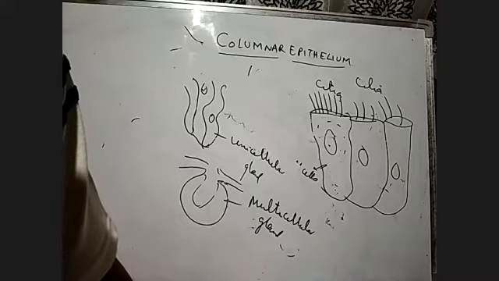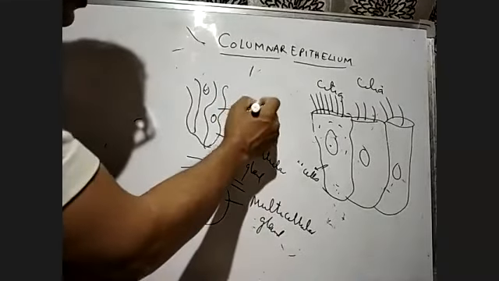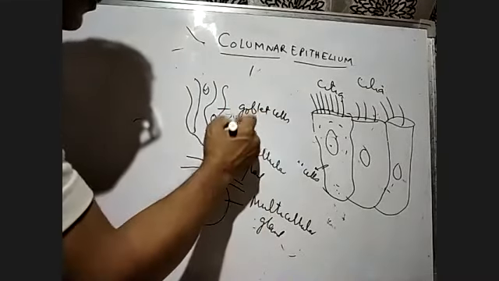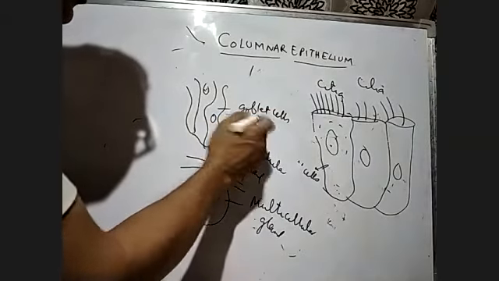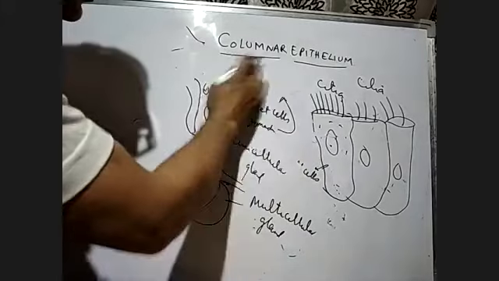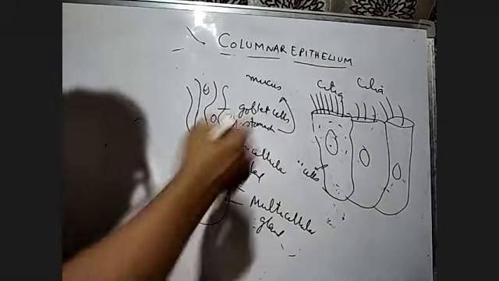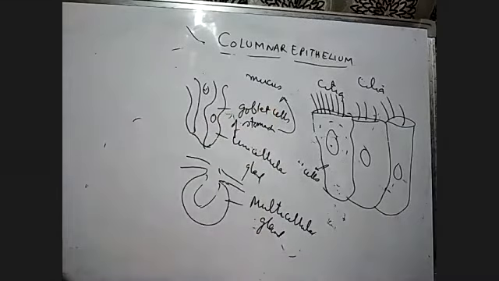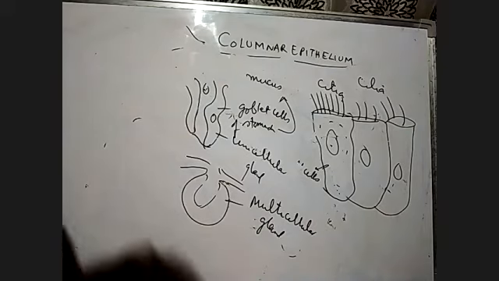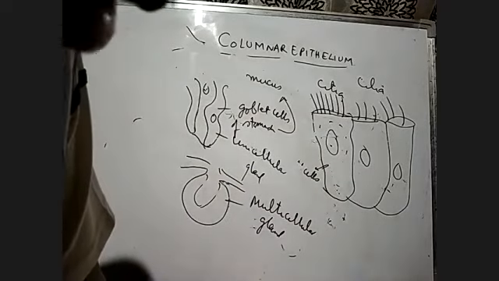So the example of a unicellular gland is the goblet cells of the stomach, we can say. They secrete mucus and are found in the stomach. And then we have another gland, known as the salivary gland, found in the mouth. That is a multicellular gland.